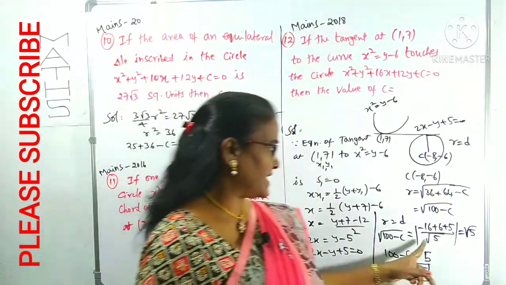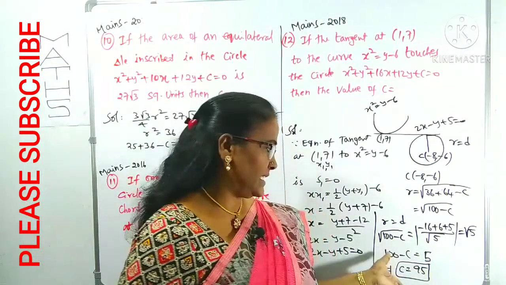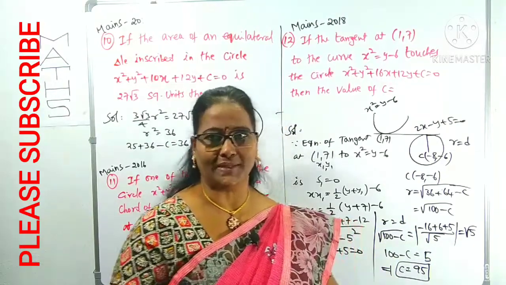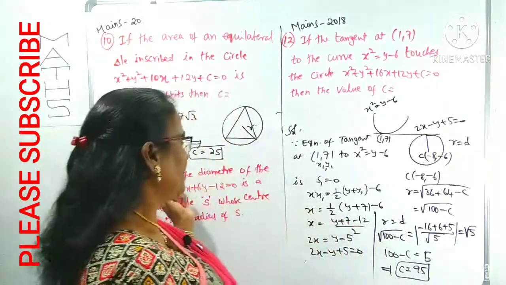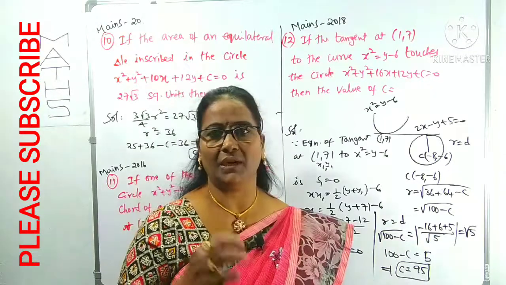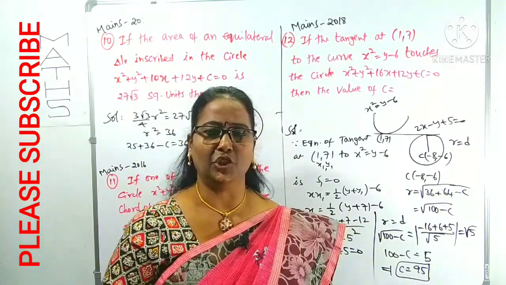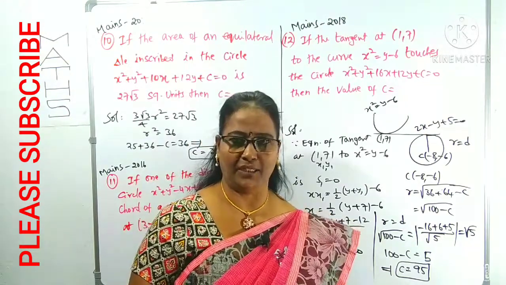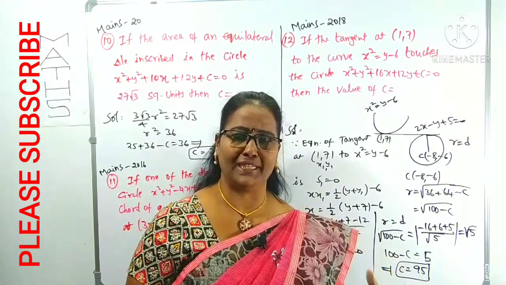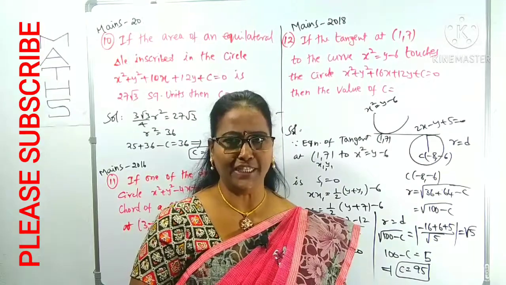You have to use the root over a square plus b square formula. Like this, we can find some unknown value c. Is it clear now? These two questions are simple, but you have to concentrate while reading the question, especially in the geometrical part, mainly the theoretical part. Wherever the theoretical part is there, read the question carefully.